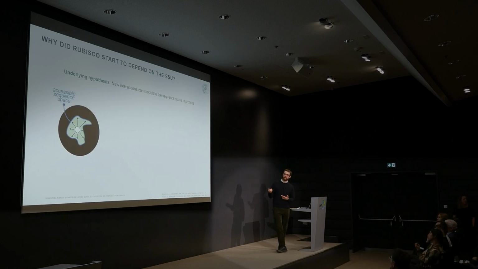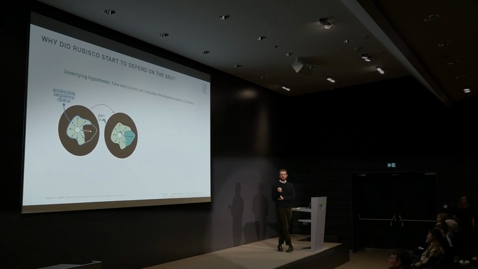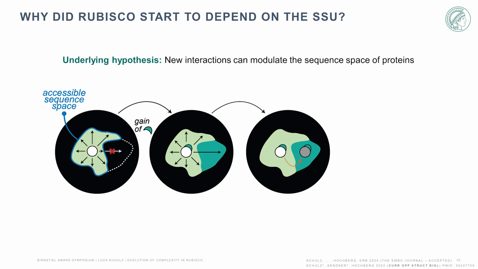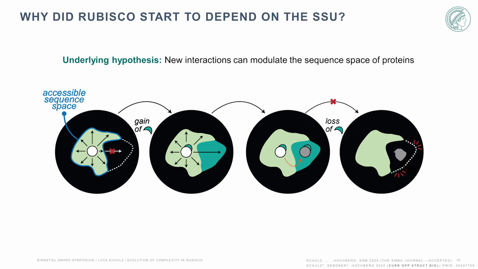What I mean by that is that any given protein can evolve into a certain area of sequence space, and some areas might not be accessible, such as a mutation at the active site, whereas other mutational paths clearly are accessible to those proteins. Now, the idea is that gaining a new subunit might change what is accessible to your protein, and you can then expand into that area of sequence space, either adaptively or just neutrally drift into it. And once you end up in such an area of sequence space, you simply cannot take the new subunit away anymore.